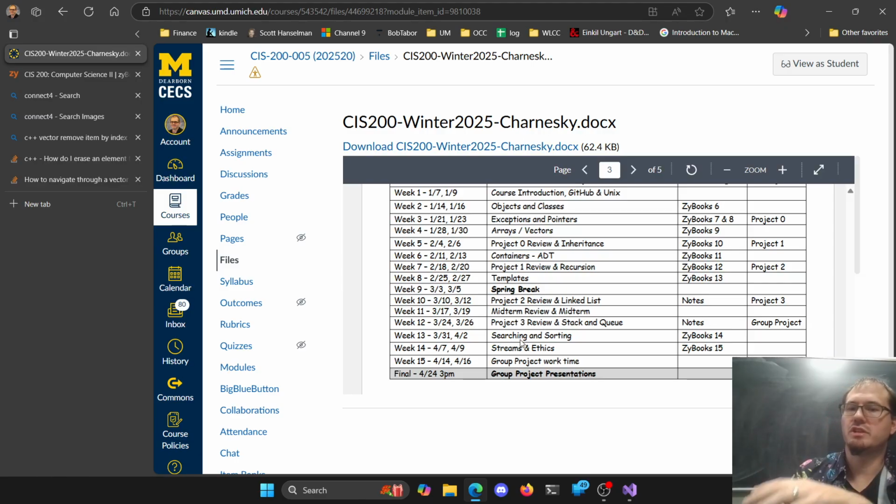And then searching and sorting, we'll get into some basics of searching and sorting. It won't take the whole time, so we'll have more time for the group project at the end of each class. Streams and ethics won't take the whole time either. And then the last week is just group project work time. We'll probably still have an ethics lab, but it'll take like 10 minutes, and most of the lab time you can use for your group project that night as well. Ideally, you're done by the 16th.